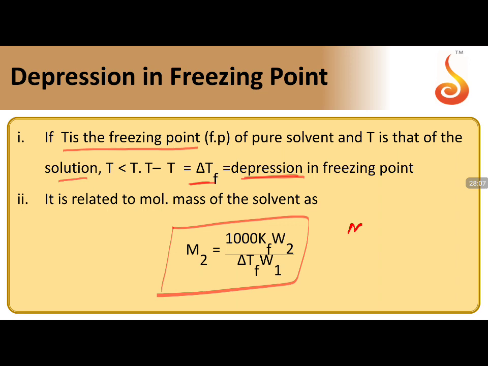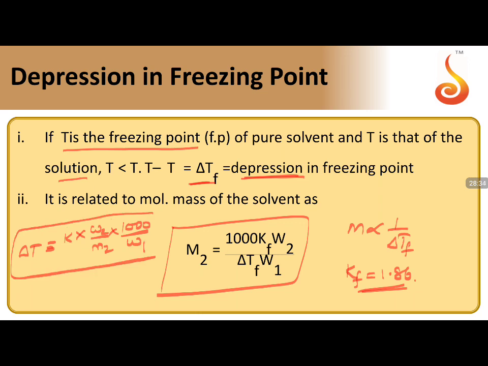The only thing here also, molecular weight is inversely proportional to delta Tf, and Kf for water is taken as 1.86. This is going to be for water, the standard values. The only point we have to remember, delta T in general can be written as K into W2 by M2 into 1000 by W1. This is the formula we can remember for both depression and elevation.